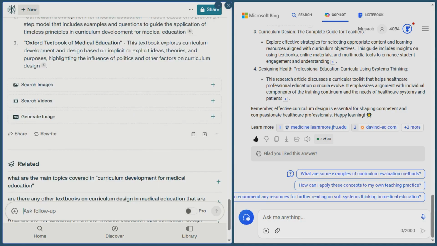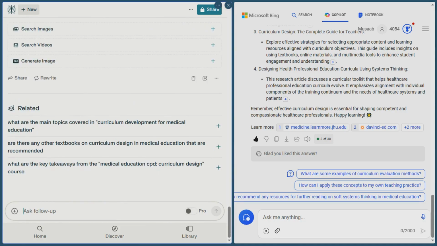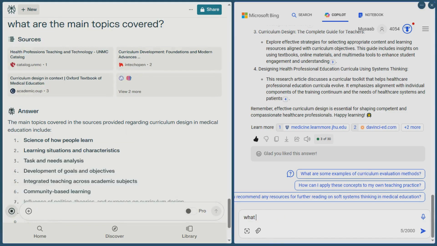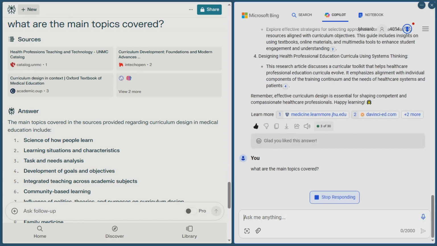Now we also have the Oxford Textbook of Medical Education. I would think the number 2, Curriculum Development for Medical Education, will be a little bit more advanced. So I am telling Bing that I like this answer, but it is a little bit more technical again, going on systems thinking, curriculum design, the same thing.